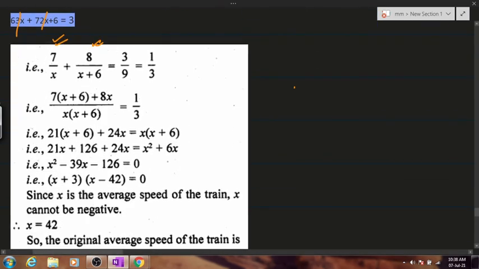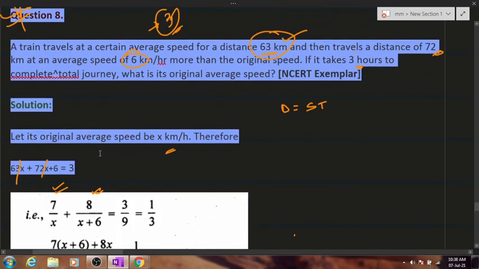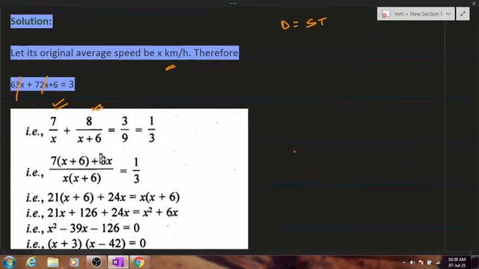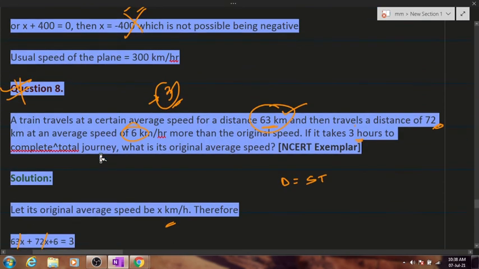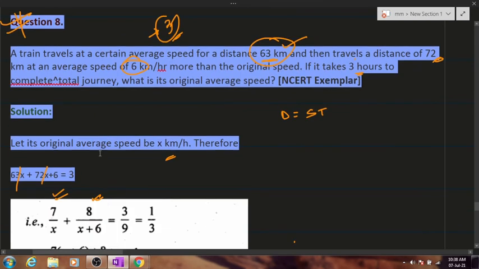Now there's something missing out there in the question. Something has been misprinted, so we'll ignore this question for the time being. Okay, I'll figure out what has been missing in the question. 63 by x plus 6. I don't think much is missing. Basically it's 63 by x only, okay, nothing else.